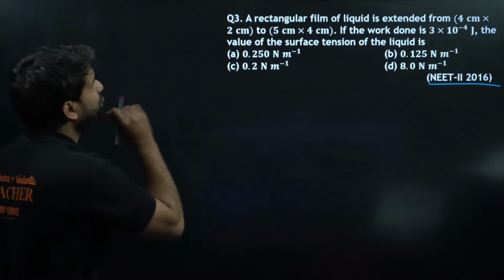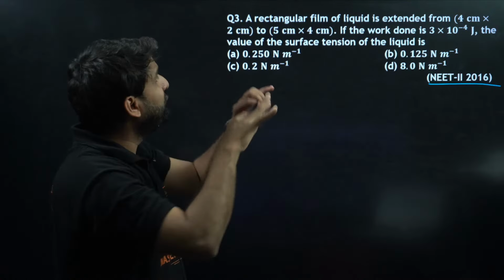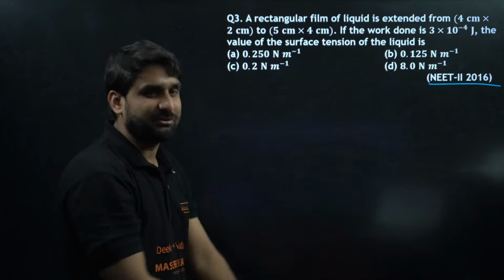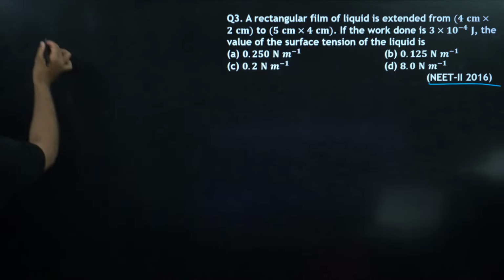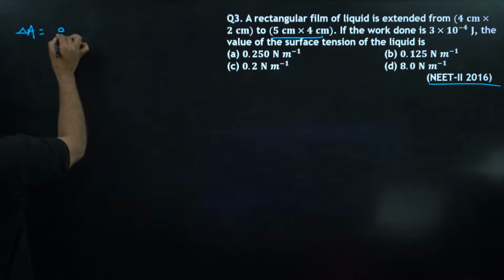Okay, my champion, basically there is a rectangular film of liquid. So there will be area expansion. What will be the change in area? Final area is what? 40 into 20, that will be 20 centimeter square.